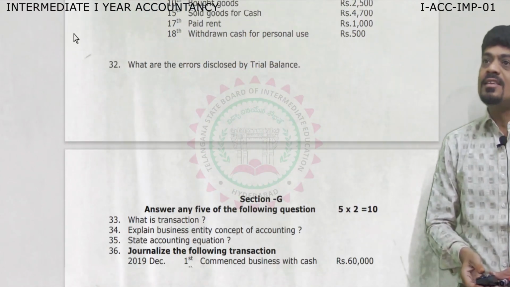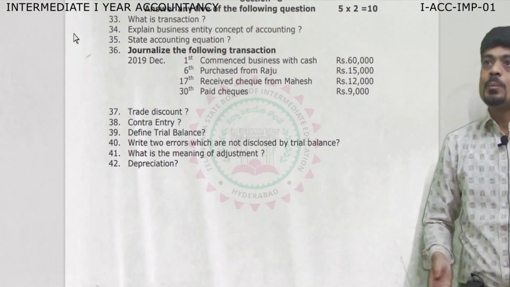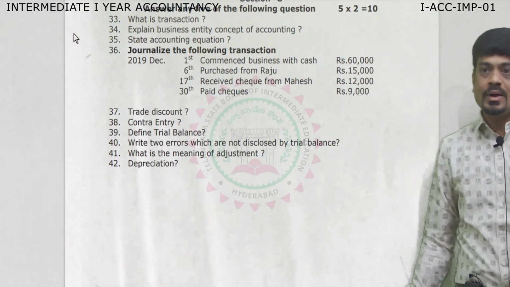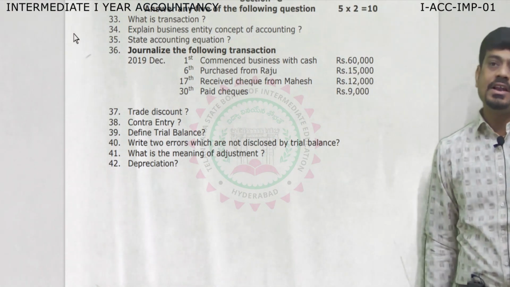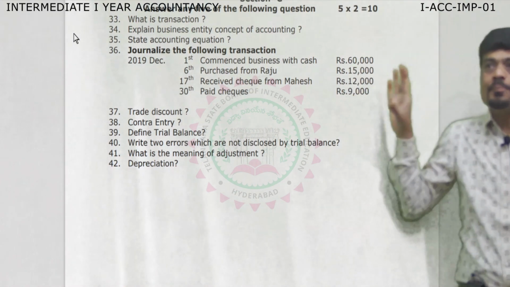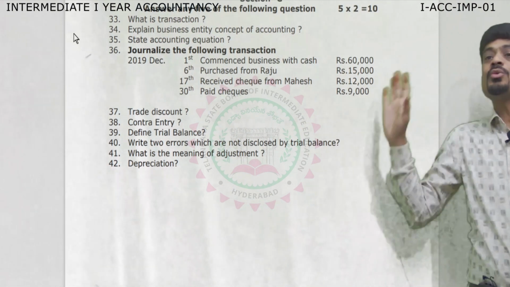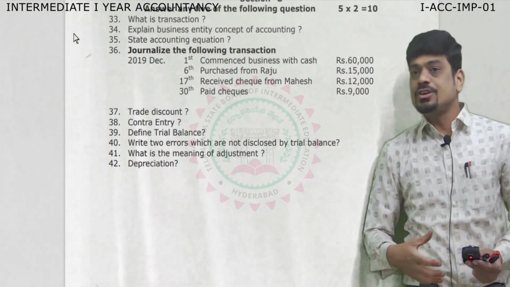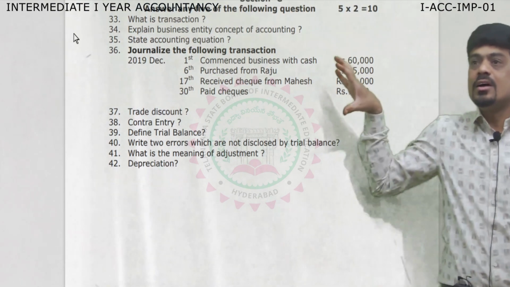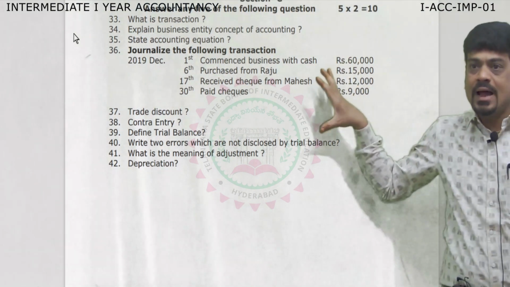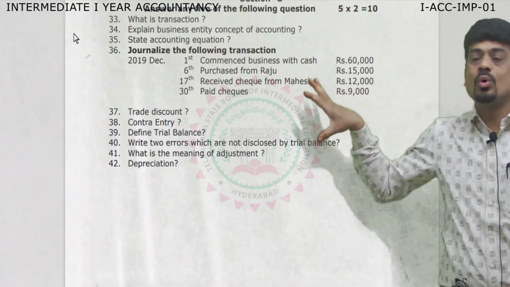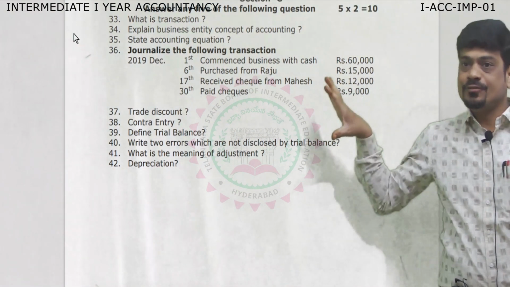And our last section, section G, consists of all the theoretical questions along with 1 journal entry question. Section G is 10 marks; you have to attempt any 5. So, dear students, I am taking the opportunity to explain the accountancy part, how you are going to attempt it and how you are going to score 50 out of 50.